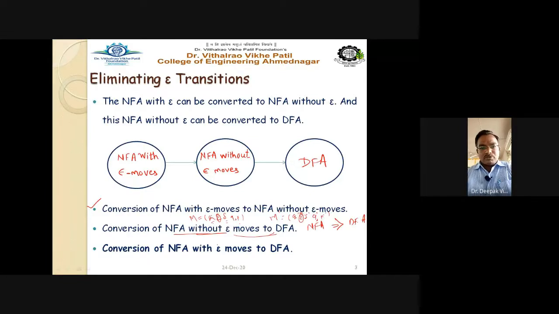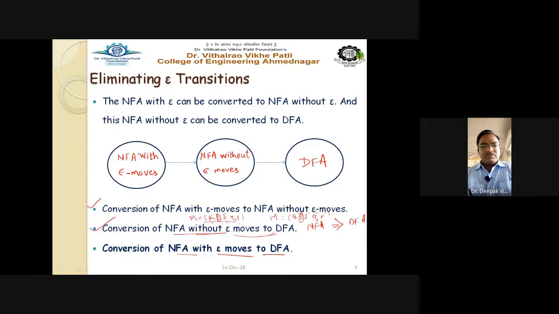From the definition point of view, we have already discussed, and we have also discussed examples on this topic. It is already covered. Now, conversion of NFA with epsilon moves to DFA, right? Non-deterministic finite automata, as you know, means non-determinism is there: multiple transitions on a single input from the current state to multiple next states.